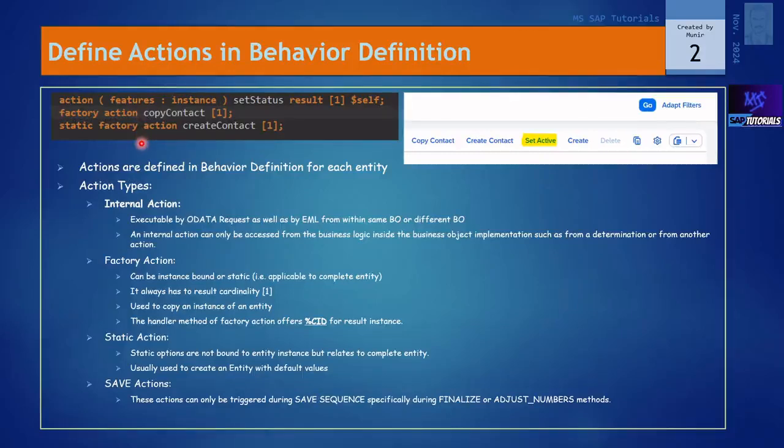As we have seen in our last session, factory actions are usually used to copy the instances in a business object, and a static factory action is used to create a blank instance of that entity with some default values. So let us dive into the system and see what we have done so far.